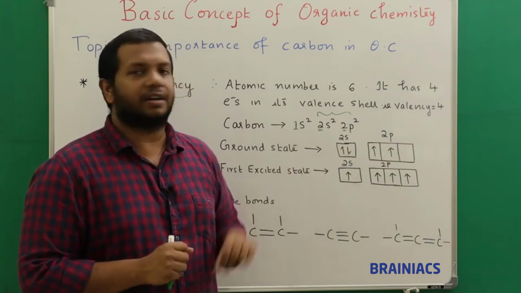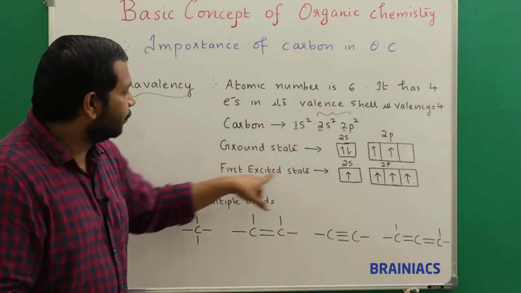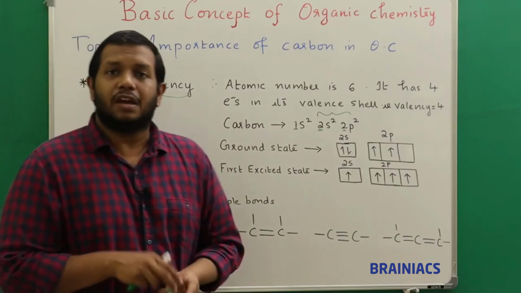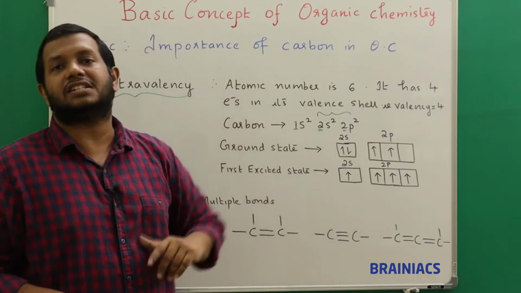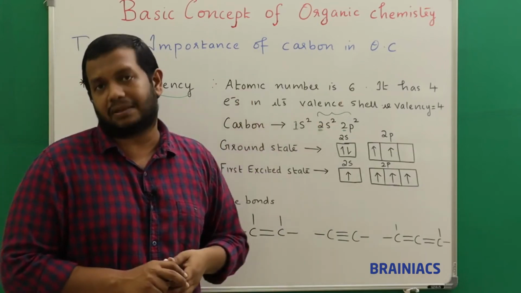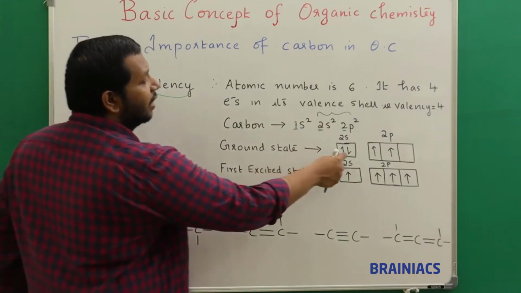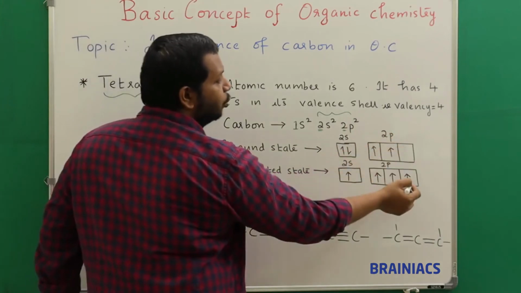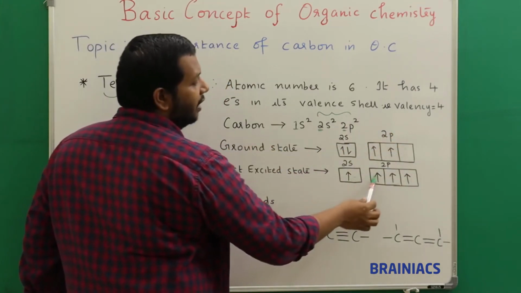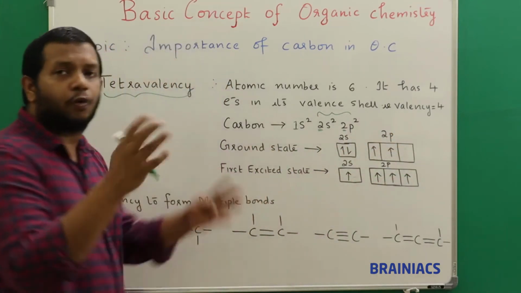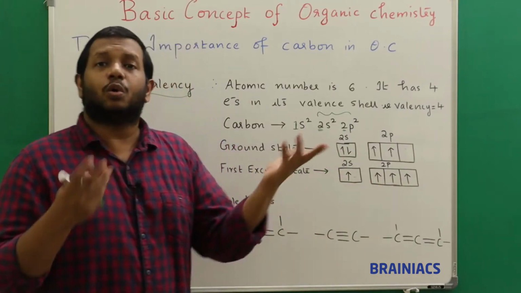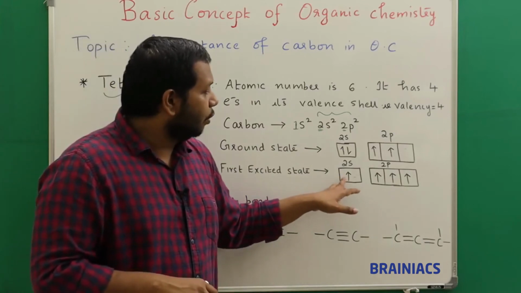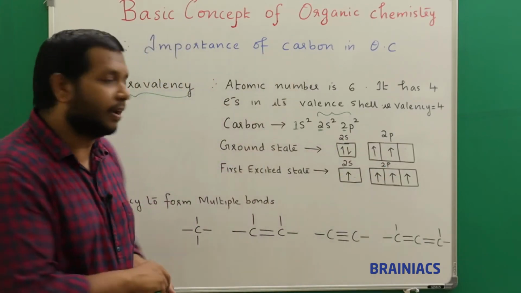You can see here, these are the 2 electrons which need pairing, or it can share. It is already shared. But in the excited state, excitement means when you provide energy, the electrons in the valence shell jump in such a way as to undergo maximum sharing. So these electrons will get excited and go to this orbital. How many orbitals are available for bond formation? One 2s orbital and three 2p orbitals. So it can form different types of hybridization.